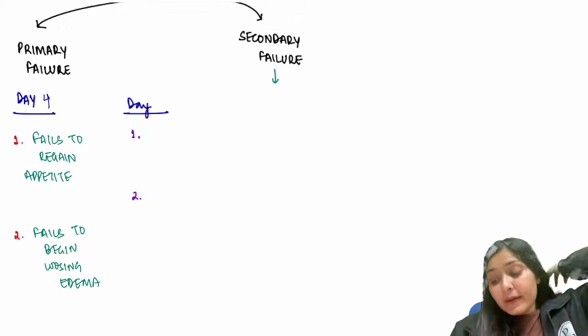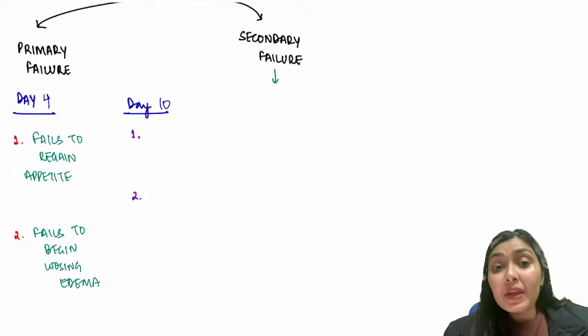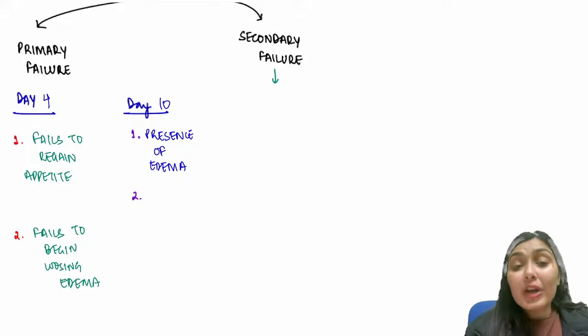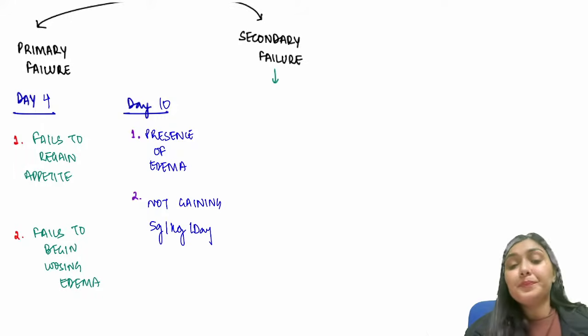And by day 10, there should not be any edema and the child should be gaining at least 5 grams per kg per day. So by day 10, if there is still presence of edema and the child is not gaining at least 5 grams per kg per day, this is primary failure.